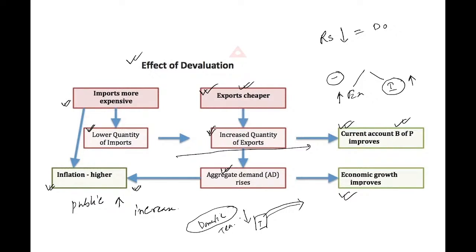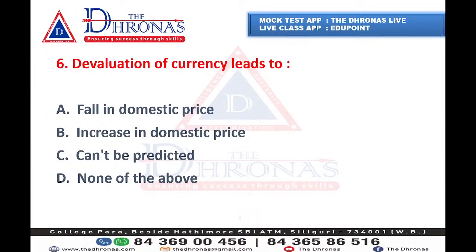Okay, so that's the position. So the answer to this question will be increase in domestic price. Devaluation of currency leads to an increase of the domestic price. Okay, everyone, it is clear how it hampers the mustard oil in India right now, or in Bengal, and how devaluation slowly creates inflation in the domestic market.